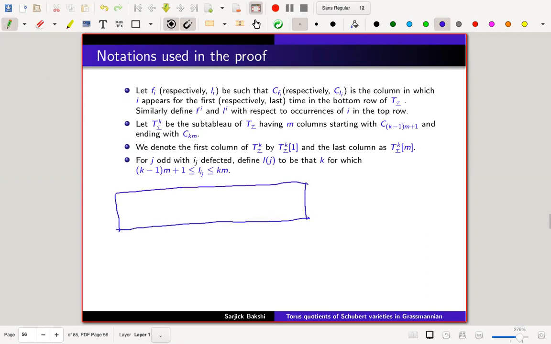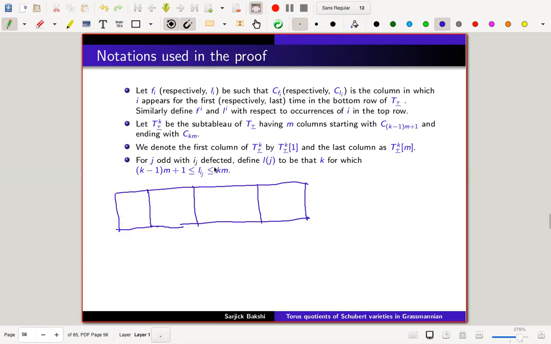So this is the big tableau we had. This is T tau, and then suppose I1. The first step is to slice the bigger tableau into, think of it like N trains, N coaches in a train. Each of them will have M columns. So sorry, N coaches, and each coach has M columns.